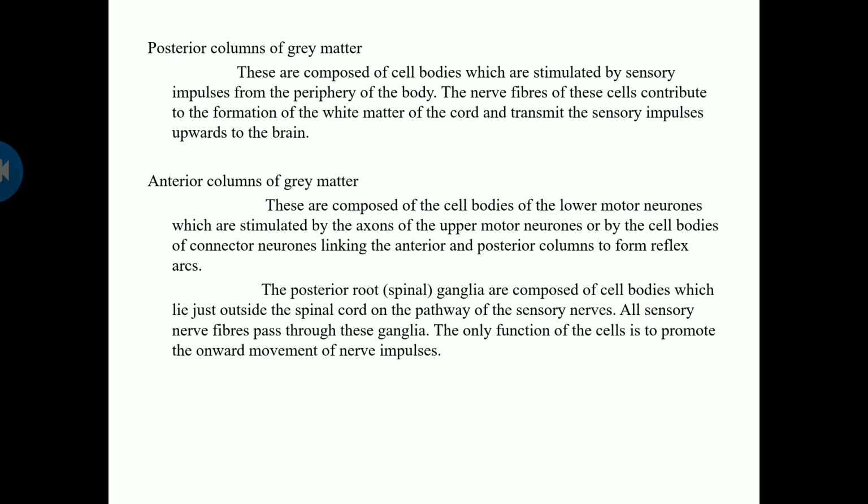Next is the anterior column of gray matter. These are composed of cell bodies of the lower motor neurons, which are stimulated by the axons of the upper motor neurons or by the cell bodies of the connector neurons linking the anterior and posterior columns to form reflex arcs.